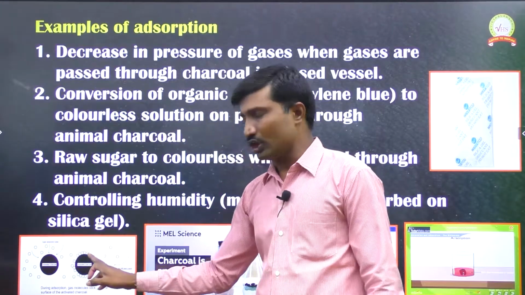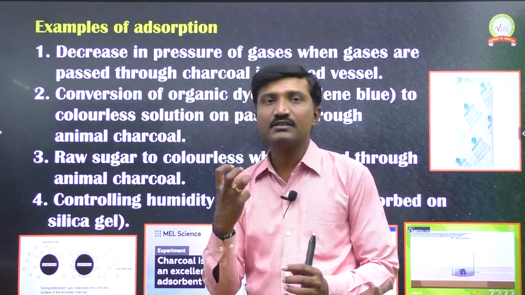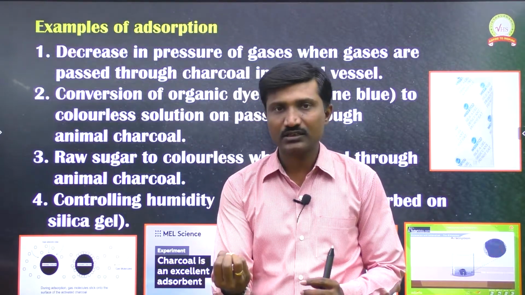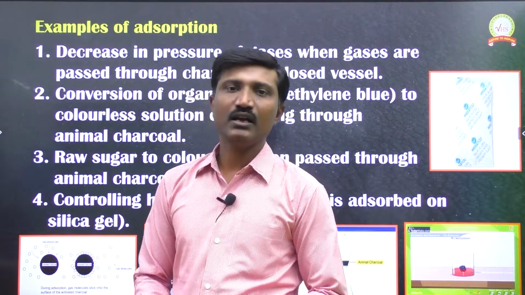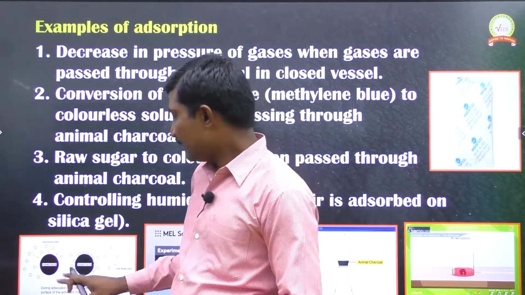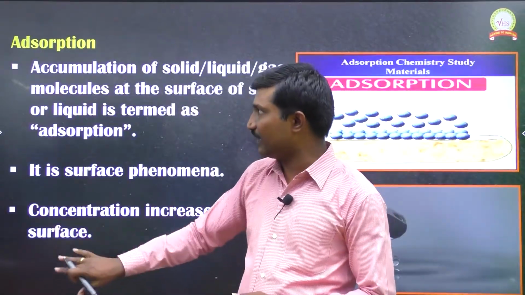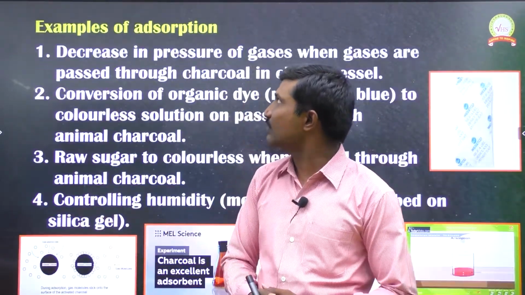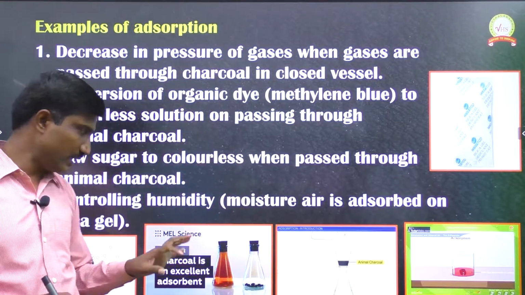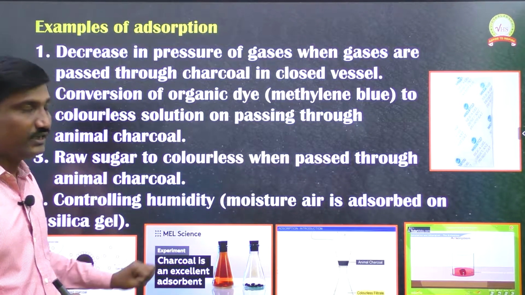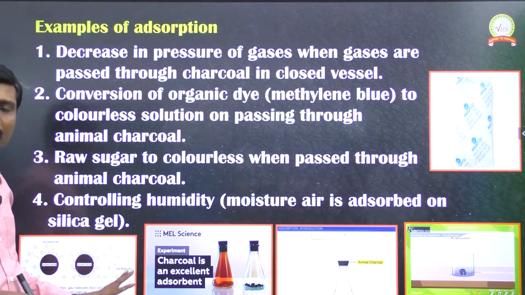These gas molecules adsorbing on the surface have their movement restricted. Since movement is restricted, the pressure exhibited by the gas molecules also decreases. So the pressure of gas molecules decreases if you keep the gas on the charcoal. That is also an example of adsorption, because gas molecules occupy the surface of the charcoal.